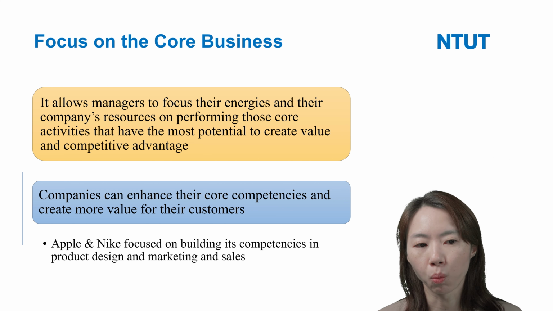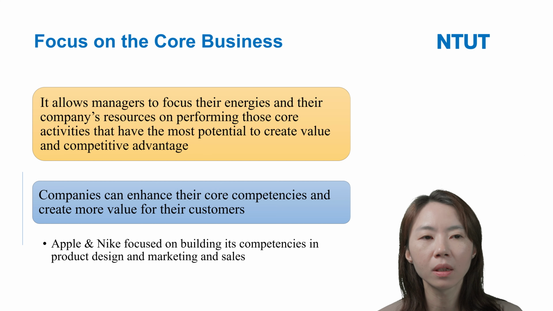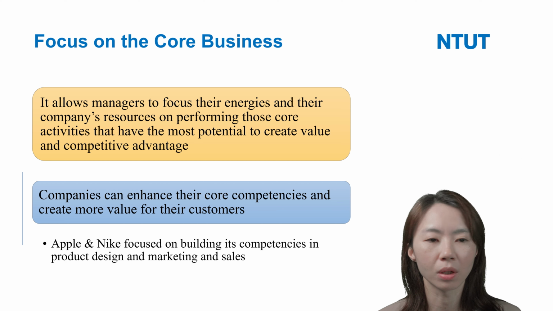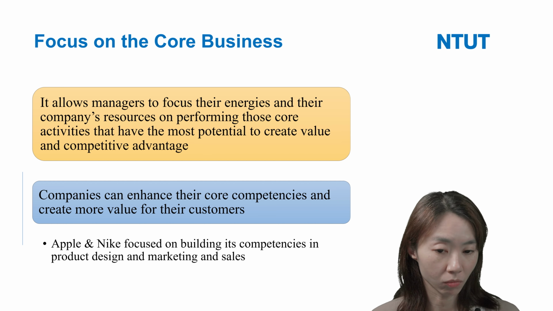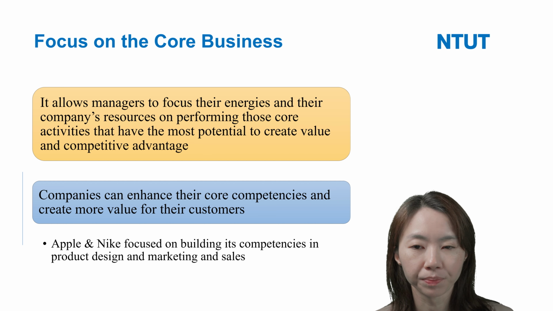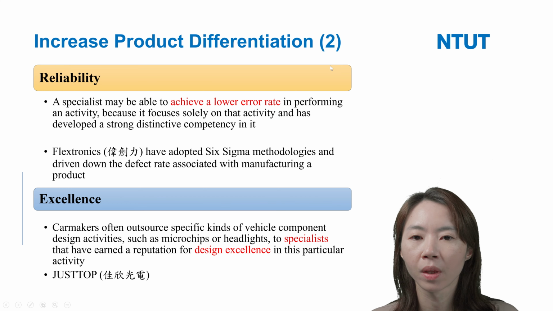So this is why, according to the survey, many companies outsource manufacturing to other firms and keep marketing, R&D and product design in the company. This is outsourcing.